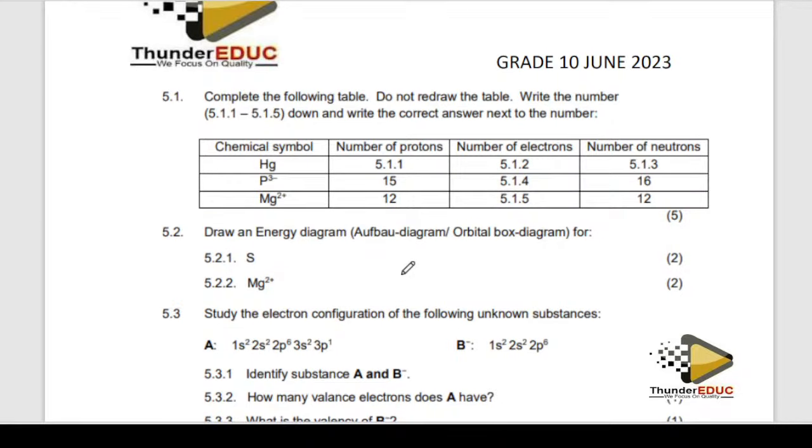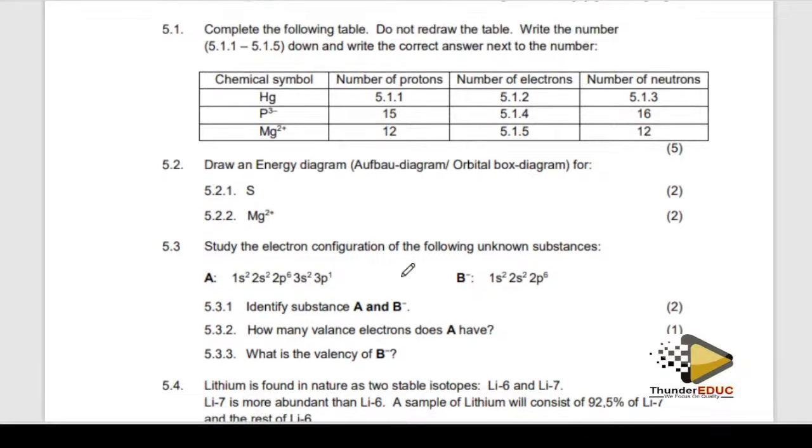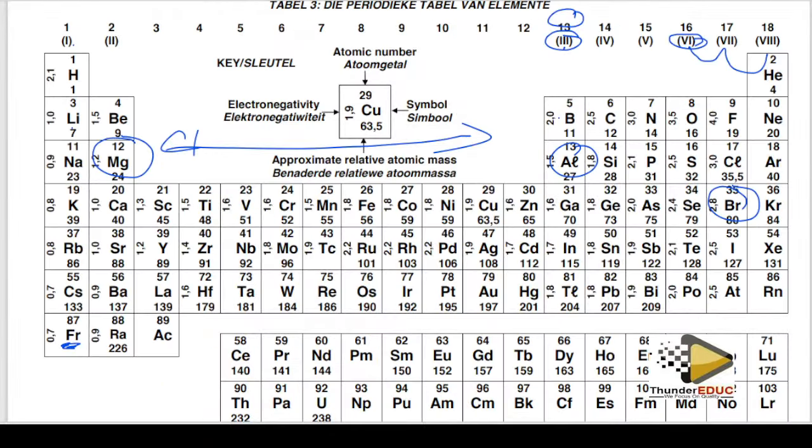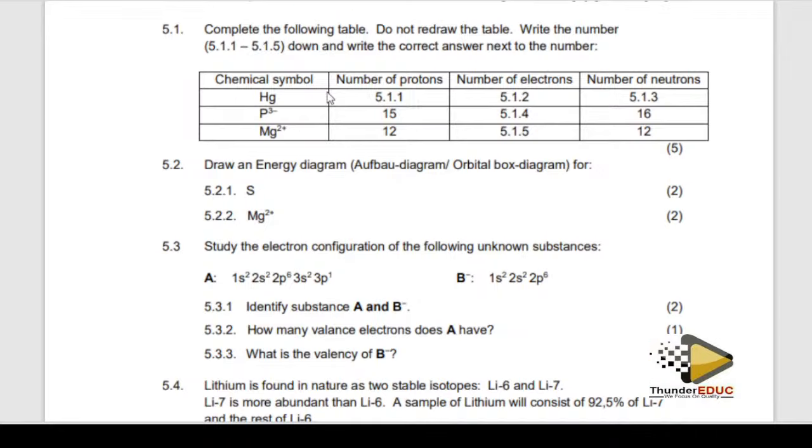Where is sulfur? Here they are not saying anything, there is no sulfur here. So you go to the periodic table and you look for that element. The element has 16, so you start drawing.